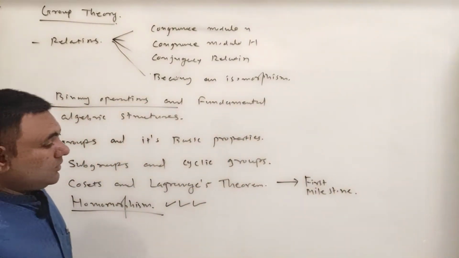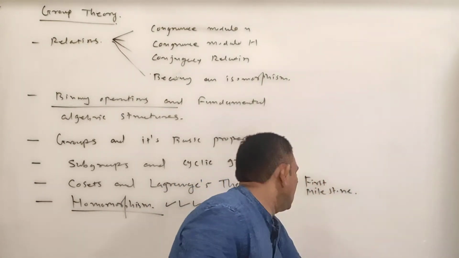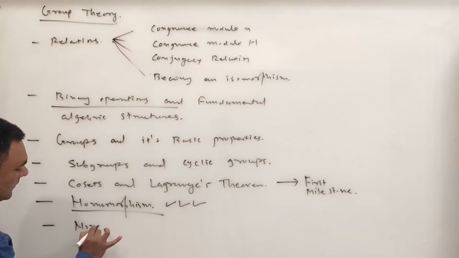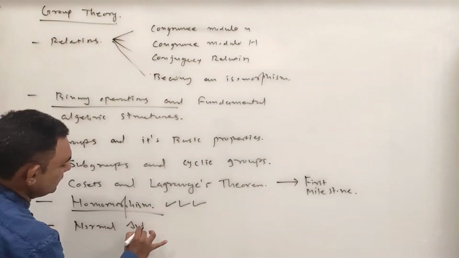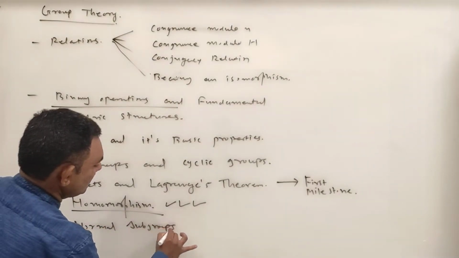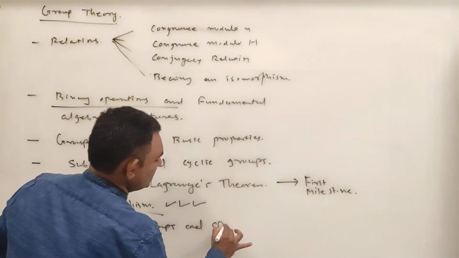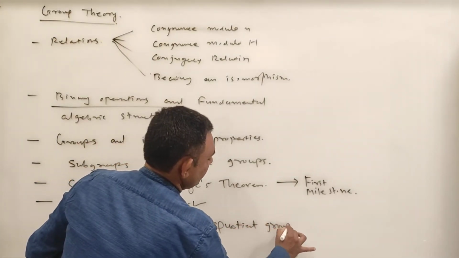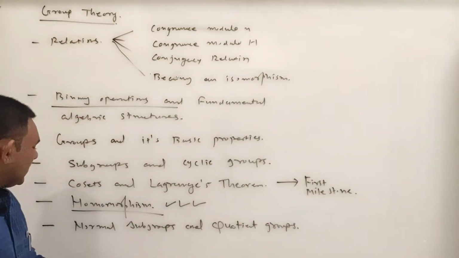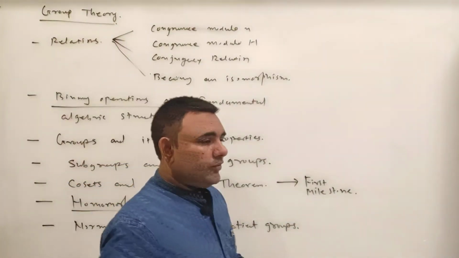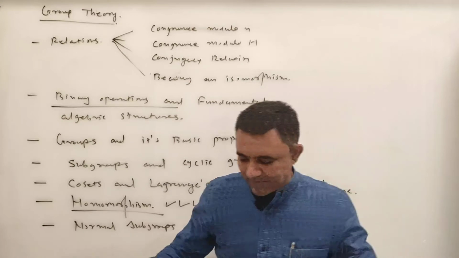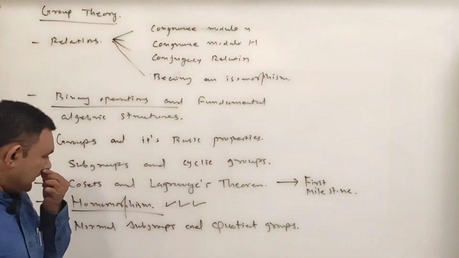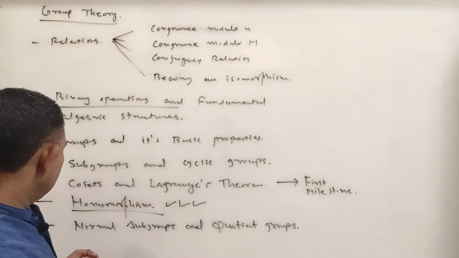Okay, then we go for normal subgroups and quotient groups. So after defining the homomorphism, we can talk about its kernel, etc. And we know that the kernel is a normal subgroup of the group once you have a homomorphism.